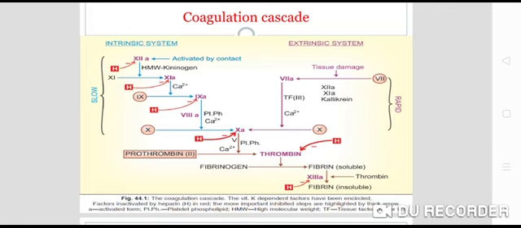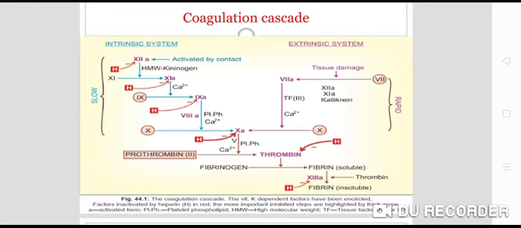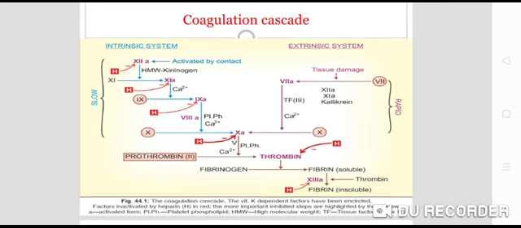Now this activated factor 10, what does it do? With the help of factor 5, platelet phospholipid and calcium, it converts prothrombin to thrombin. And thrombin helps in the conversion of fibrinogen to fibrin, which is soluble in nature.